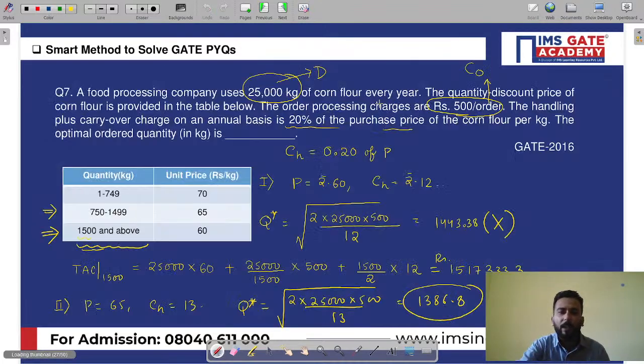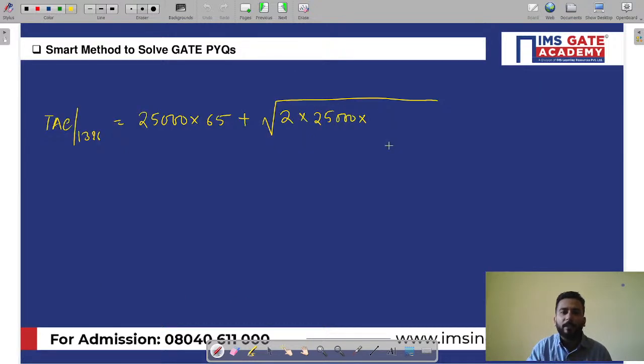What is C0? Let me check. What is C0, my dear friends? C0 is 500. And what is CH? CH is 13 rupees. If you solve this, you are going to get something like 1643027.8. Now, my dear friends, we have found the total.